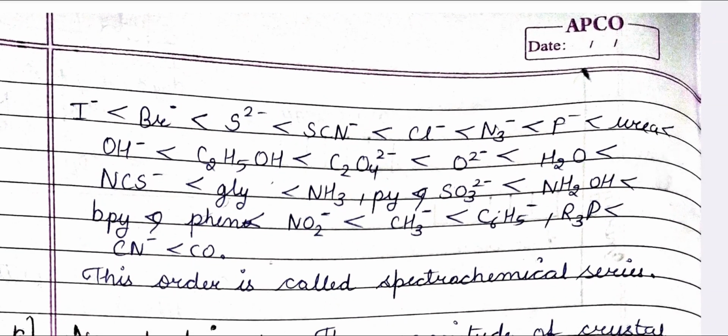This order is called the spectrochemical series. It is written in increasing order, where I⁻ < Br⁻ < S²⁻ < SCN⁻ < Cl⁻ < N3⁻ < F⁻ < OH⁻ < C2H5OH < C2O4²⁻ < O²⁻ < H2O < NCS⁻ < Gly < NH3 < Py < SO3²⁻ < NH2OH < bpy < phen < NO2⁻ < CH3⁻ < C6H5⁻ < R3P < CN⁻ < CO.